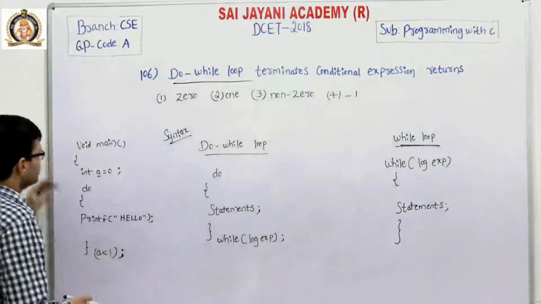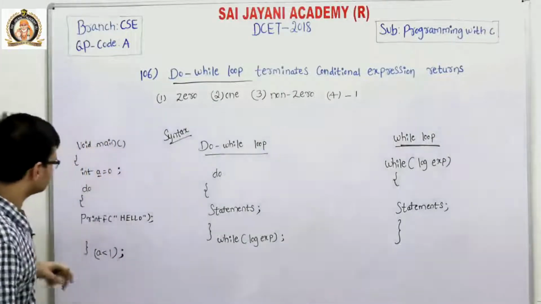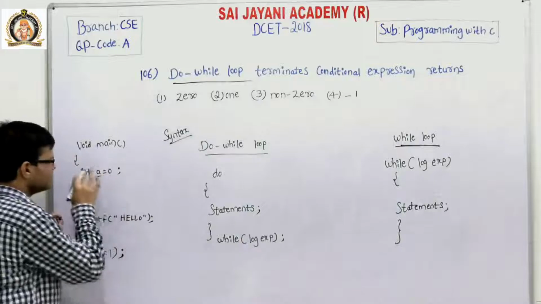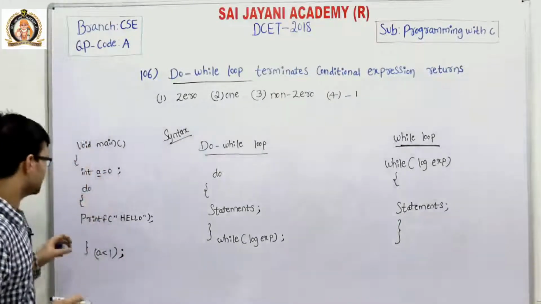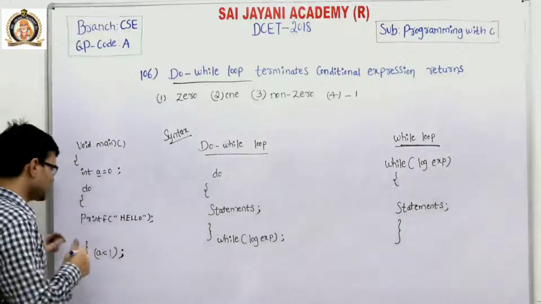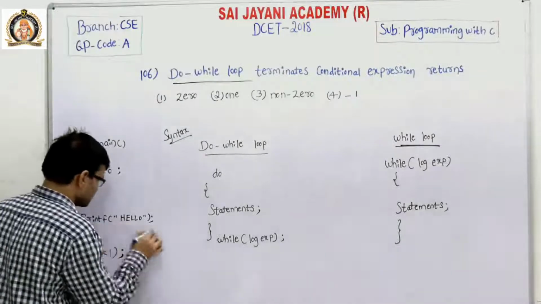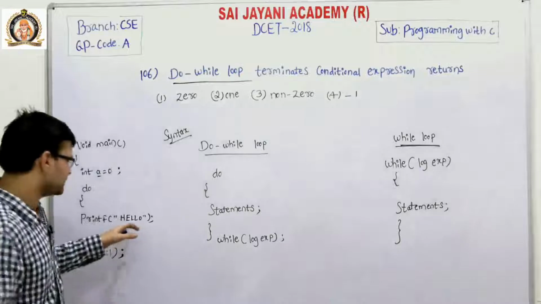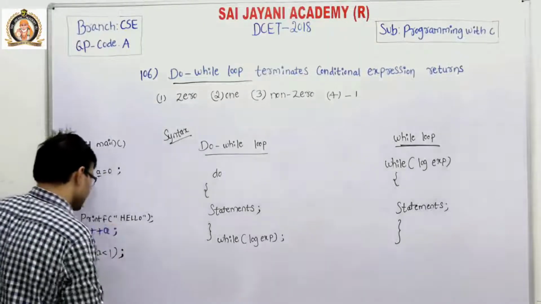Consider a void main. We already know that program execution starts from the main function. Here a is a variable of integer type and it is initialized to a value 0. Here we are using a do while loop. So in the do while loop it first prints the message, that is hello is printed on the screen, and then plus plus a.